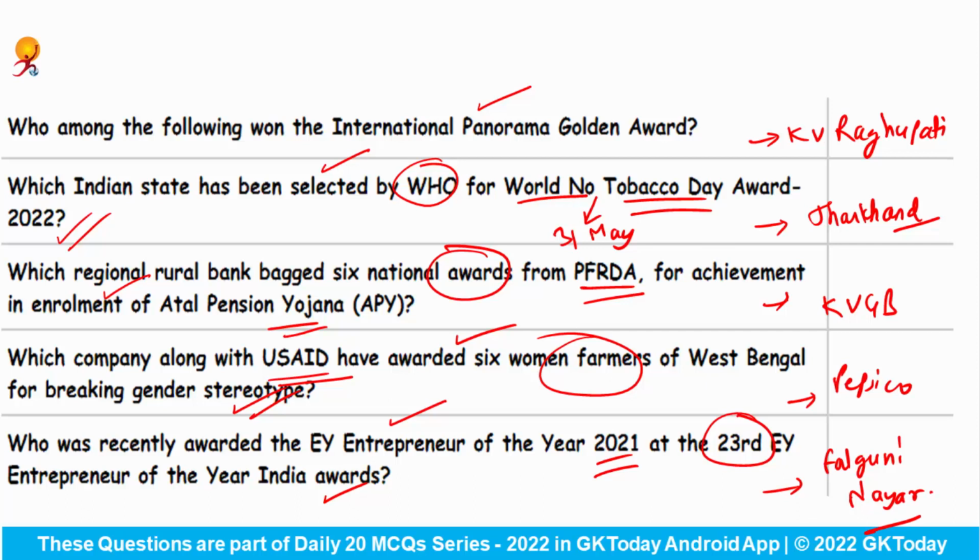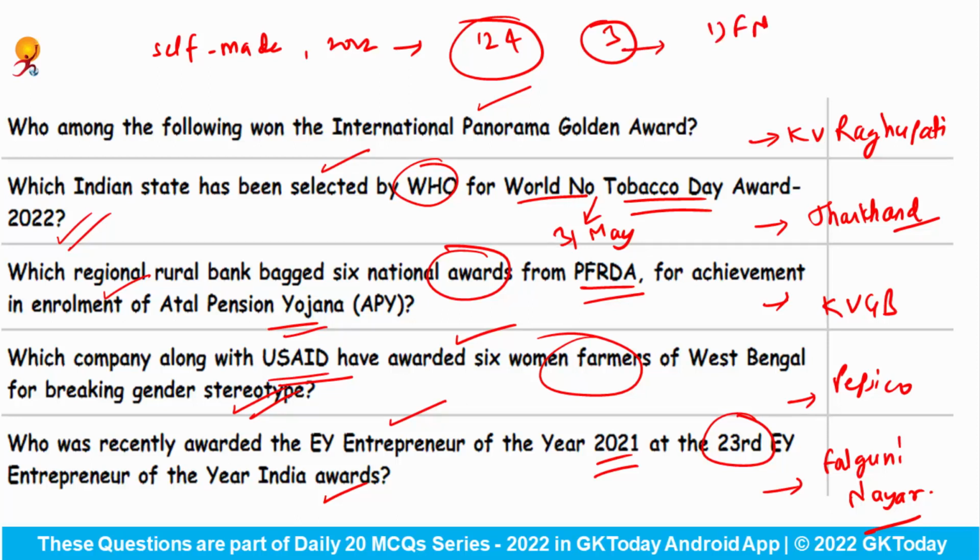And don't forget that as per the Huron Richest Self-Made Women in the World 2022, there are 124 self-made women billionaires in the world, and 3 Indian women were also featured in this list. First was Falguni Nair, second was Kiran Mazumdar-Shaw, and third was Radha Vembu, right? Don't forget that the rank of Falguni Nair was 10th in this ranking, and the total wealth of Falguni Nair is approximately $7.6 billion. Okay.